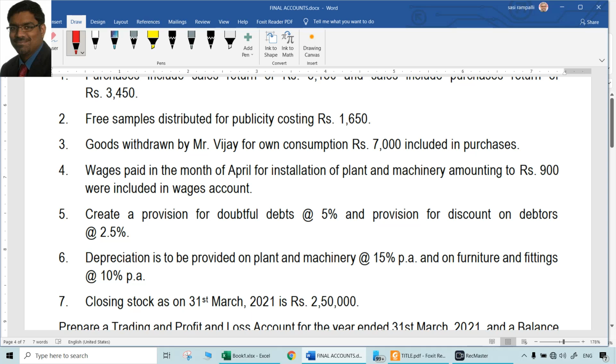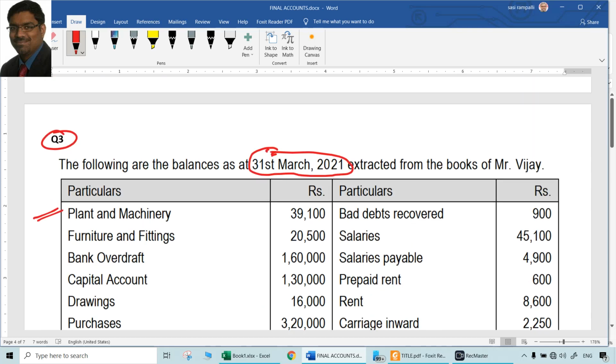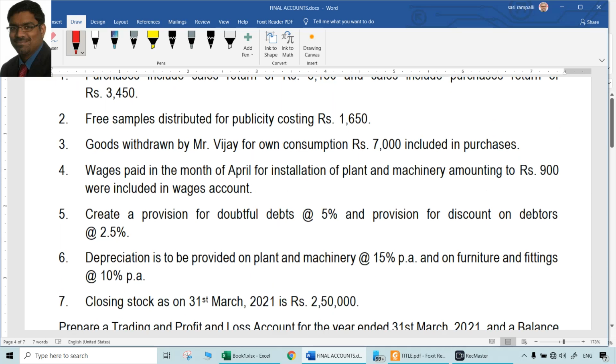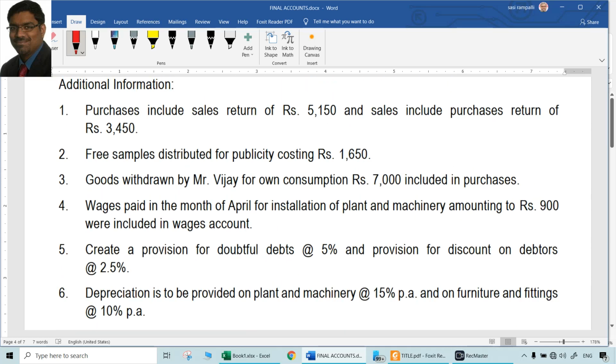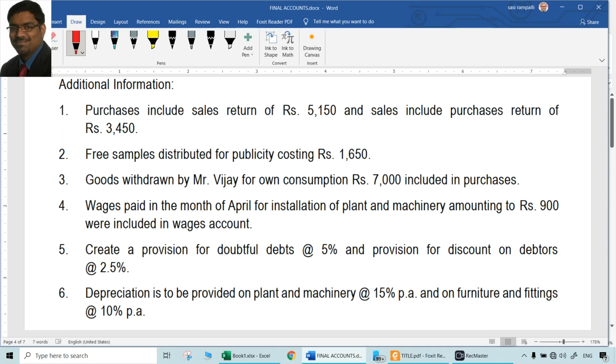Next, create a provision for doubtful debts, provision for discount on debtors. Normal adjustments always will be there, where the adjustment will be to the debtors, and again in P&L account. Depreciation will be always there. Closing stock is given. So these are the simple standardized normal routine adjustments which are there. So wages is one thing, certainly. Sales and purchases is one thing, and also debtors and assets like plant and machinery, furniture and fittings. Definitely they all have to be in the inner column, because there are adjustments to be done.